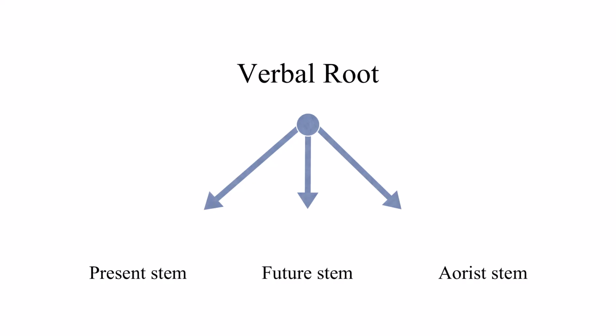So the root is the same. From the same root, that's where the tenses are being built from. You have the present tense coming from the same root. You have the future tense coming from the same root. And you have the aorist tense coming from the same root. So think of the root like the trunk of a tree, and the tenses as the branches used in different ways. You have the same trunk, but different branches. You have the same verbal root, but different tenses.